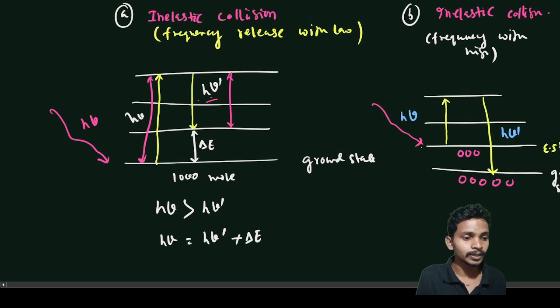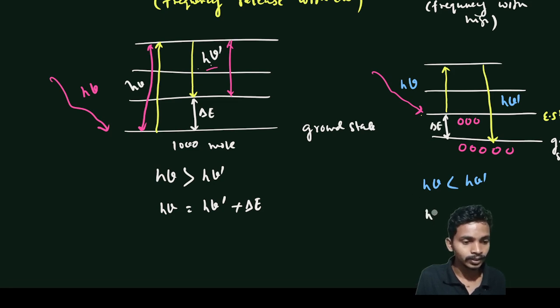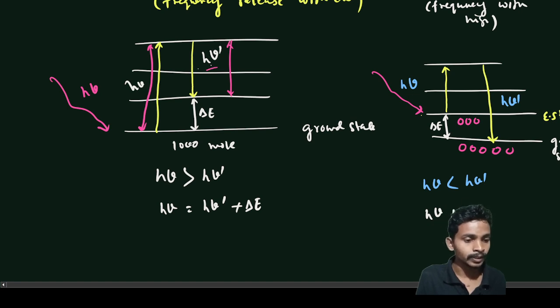Here h nu is lower than h nu dash, and let's say this energy gap is delta E. Then h nu plus delta E is equal to h nu dash.